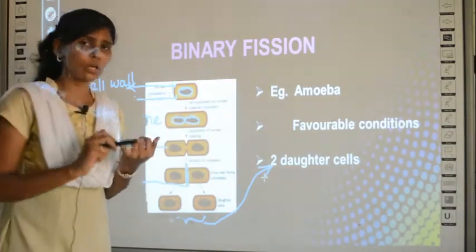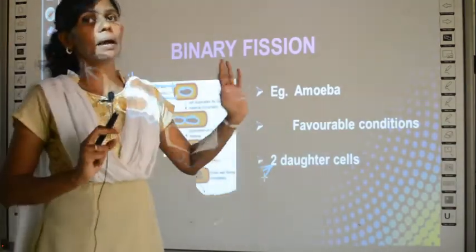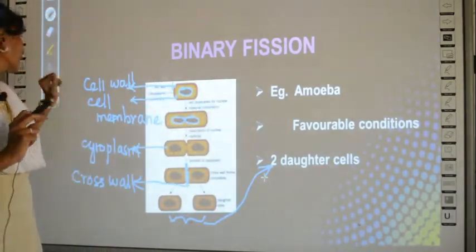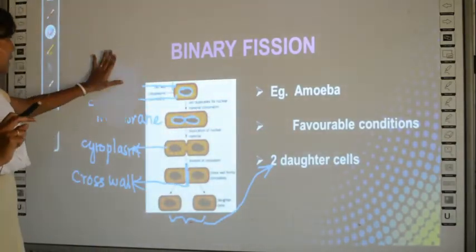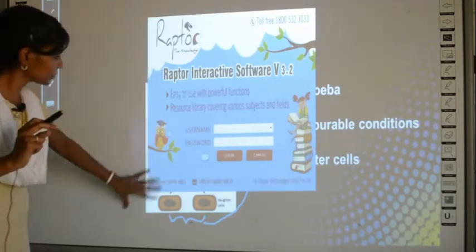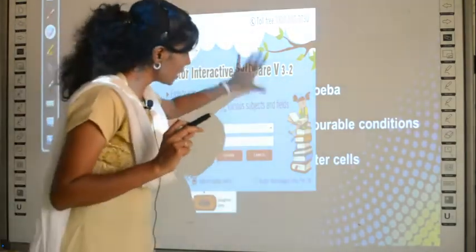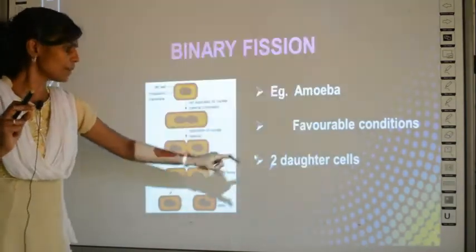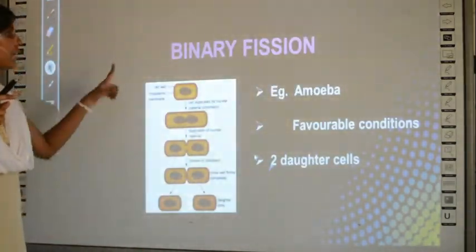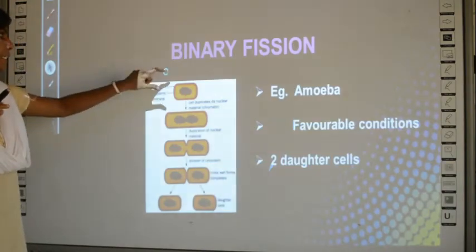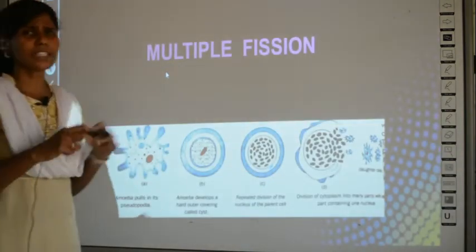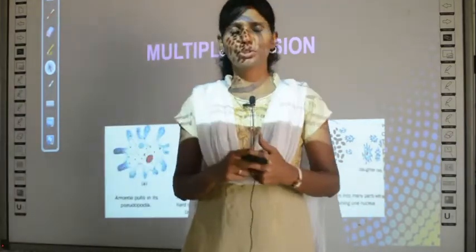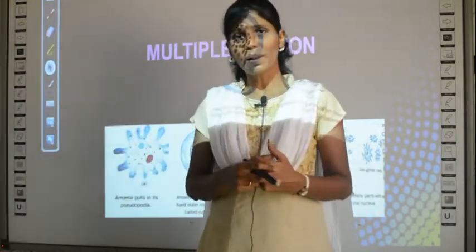So we have studied budding and we have also completed binary fission in amoeba. So there is a third method called multiple fission, right? About multiple fission we are yet to learn. What is multiple fission? I told you already, fission means splitting. Binary fission means splitting into two, right? Then what is multiple fission?